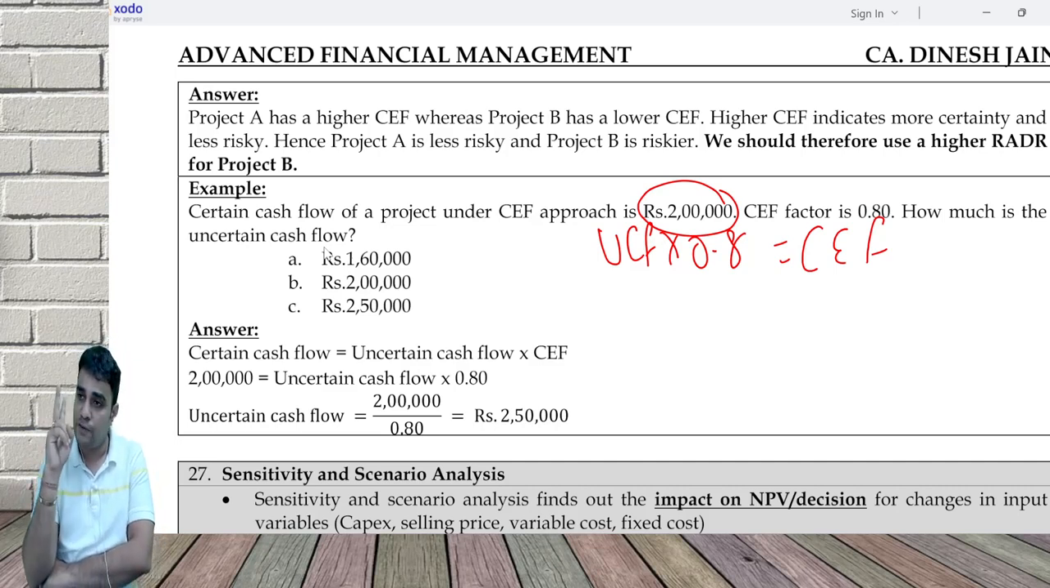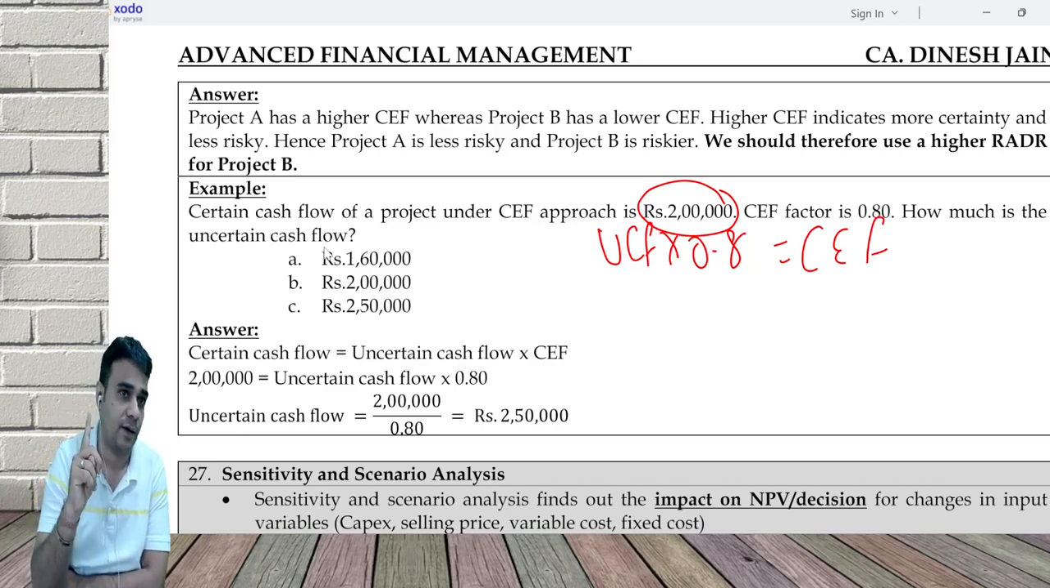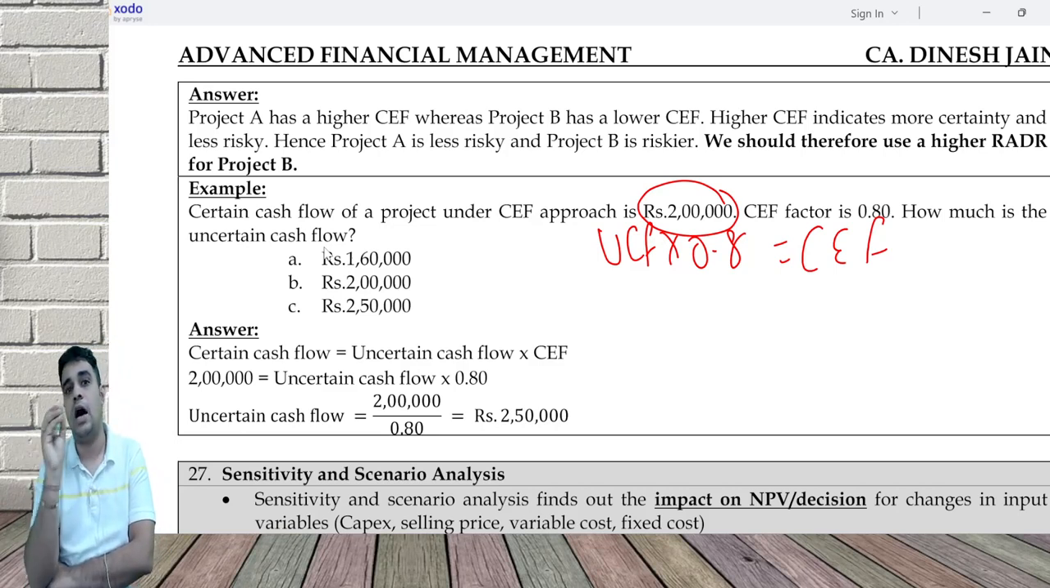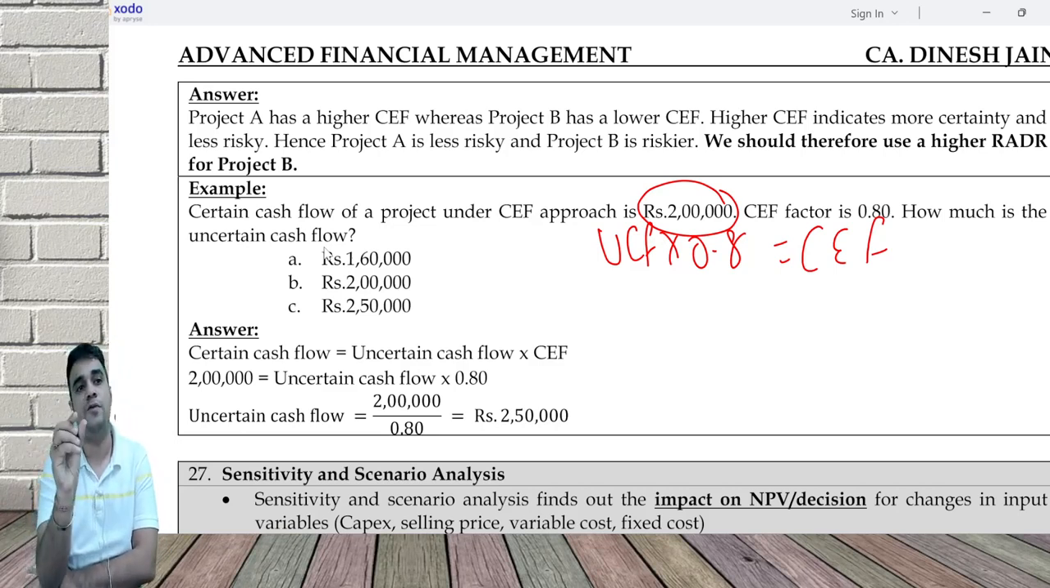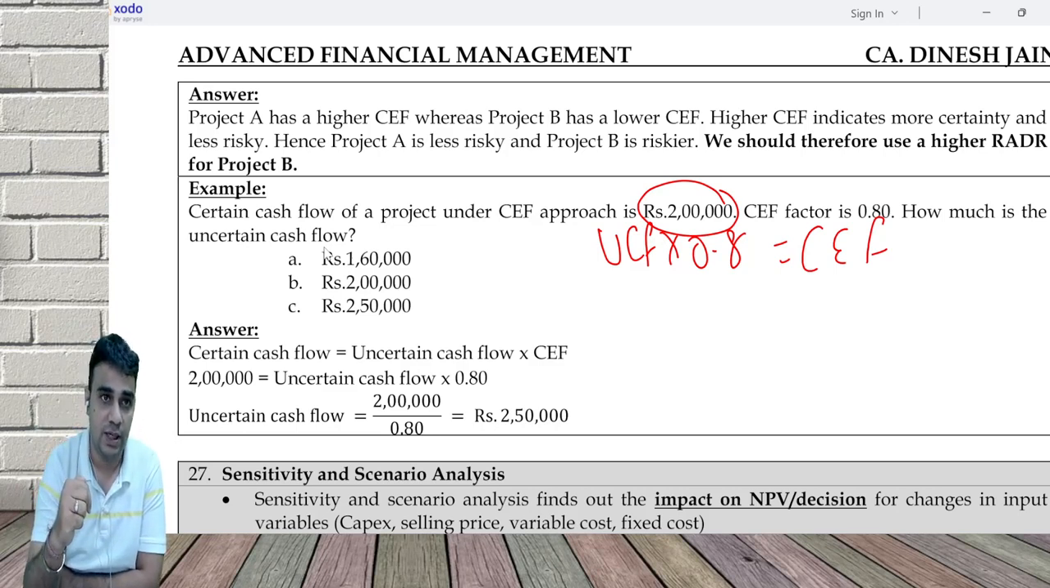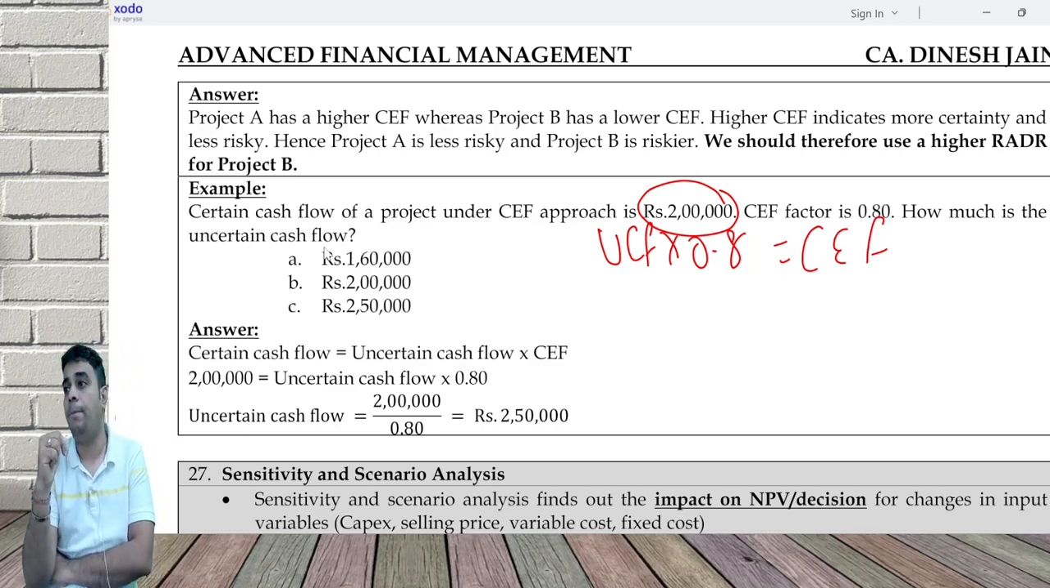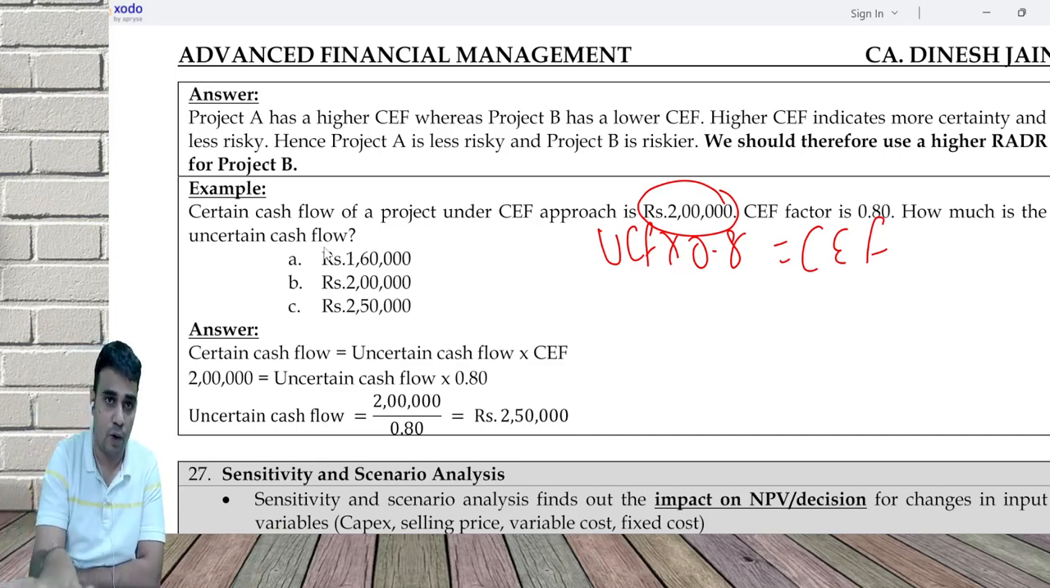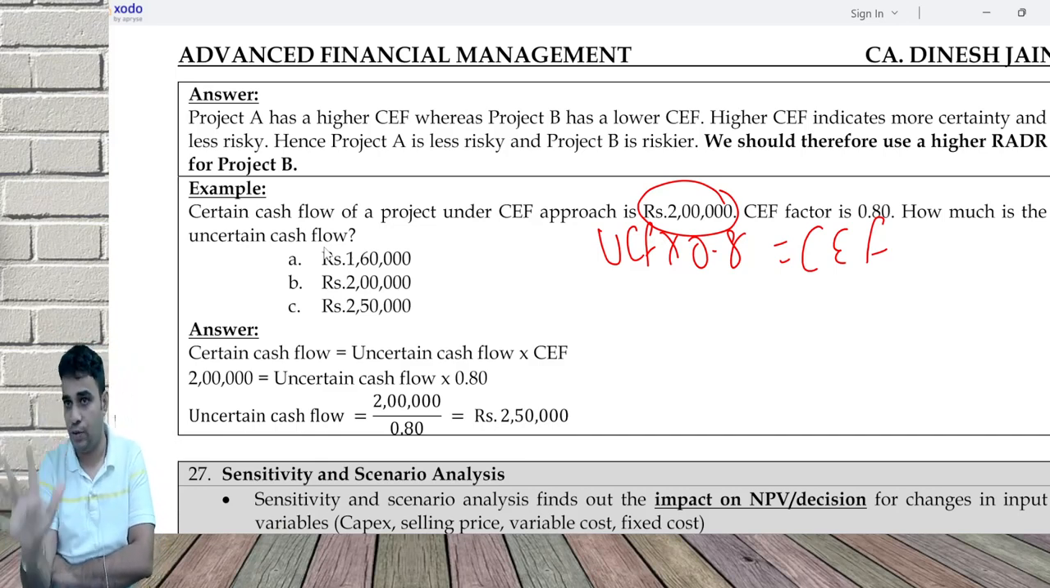So there are two ways of measuring sensitivity, or two ways of identifying which is the most sensitive factor. First approach is to assume a uniform variation in all the parameters and see how much the NPV goes down. Sir, not going up, going down? NPV will only go down because we are assuming only adverse variation.